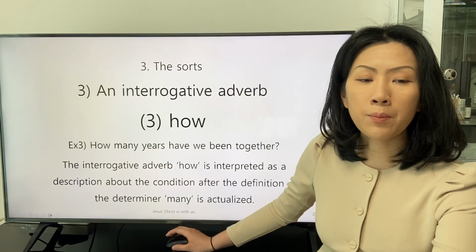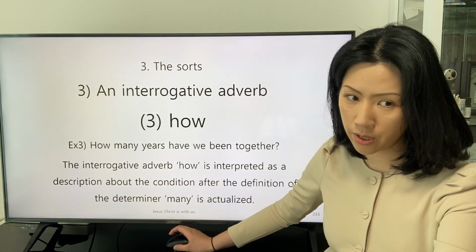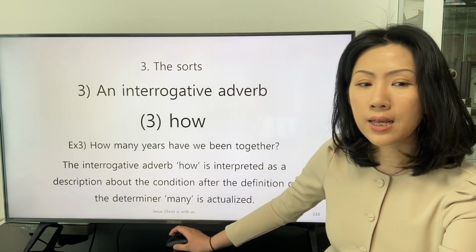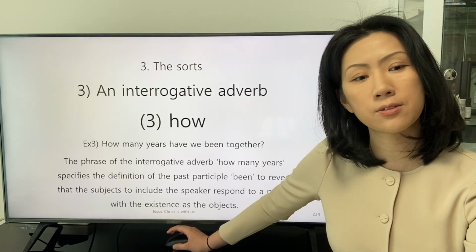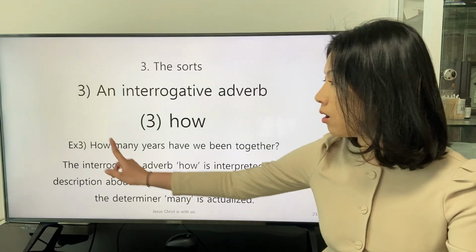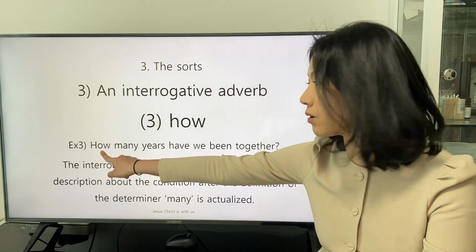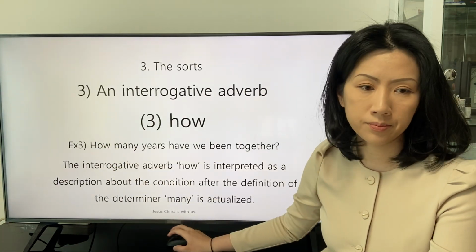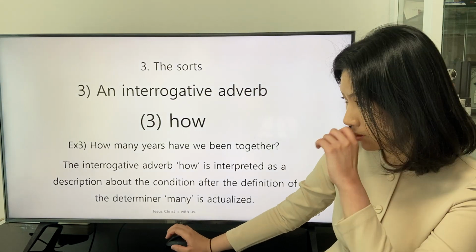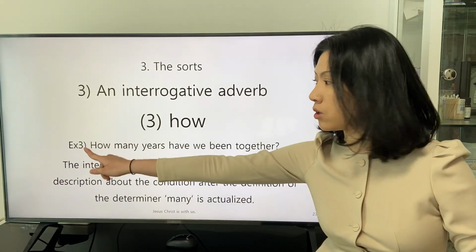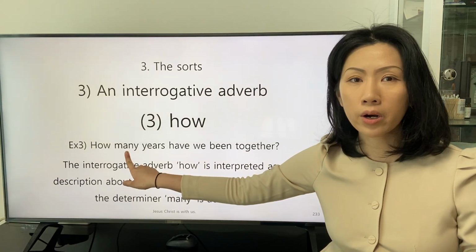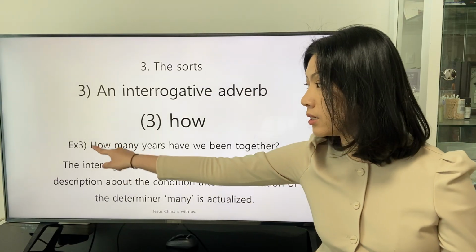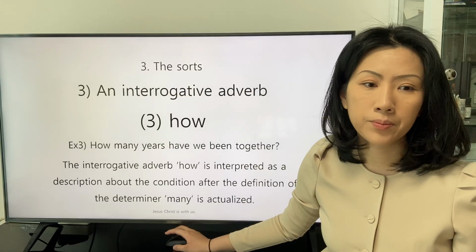The interrogative adverb how is interpreted as a description about the condition after the definition of the determiner many is actualized. Because the interrogative adverb how describes many. So between the two words, the adverb how and the determiner many, the core expression is the determiner many.